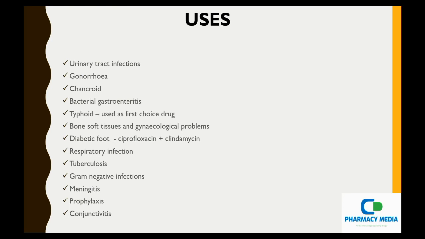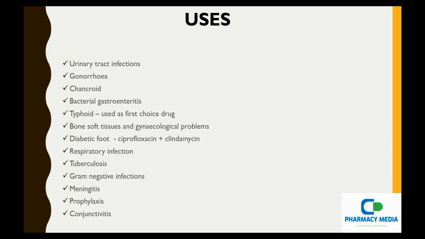And tuberculosis. In the case of tuberculosis, it is a second line choice of drug, which can be used in combination with chemotherapy against multi-drug resistant tuberculosis. Coming to gram-negative infection, parenteral ciprofloxacin plus third generation cephalosporins or aminoglycosides can be given. In the case of meningitis, even though the rate of penetration of ciprofloxacin in the cerebrospinal fluid is low, ciprofloxacin was successful in treating gram-negative bacterial meningitis.